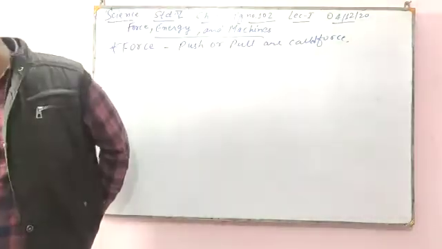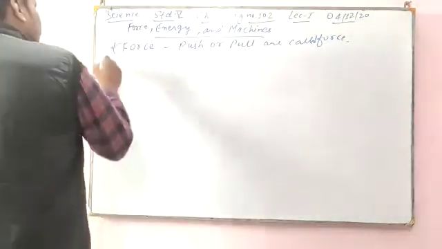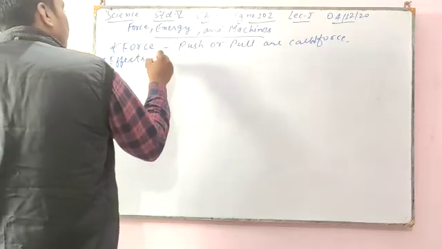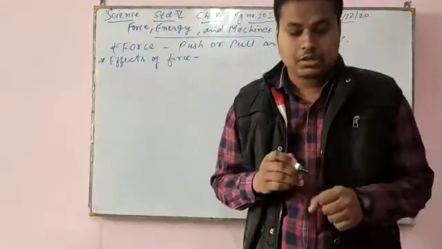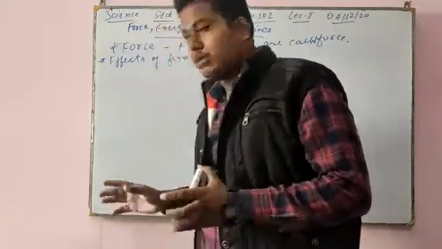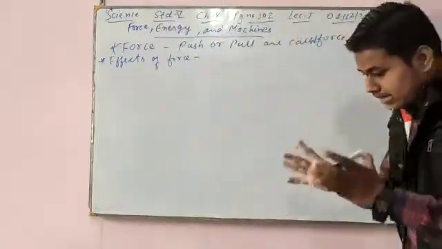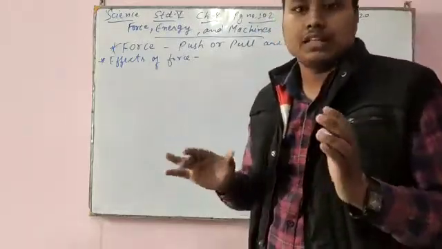Now force can be used to do many things. Let us study different effects of force. Force can move a stationary object. Stationary object means a rest object. If a football is kept, it is in a stationary place; it is not moving.